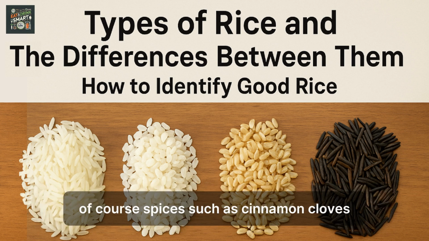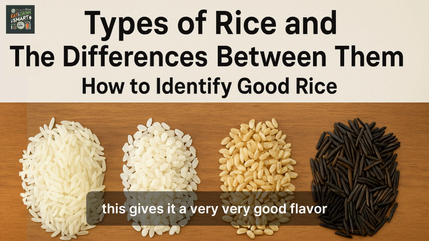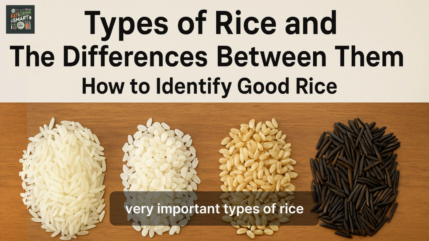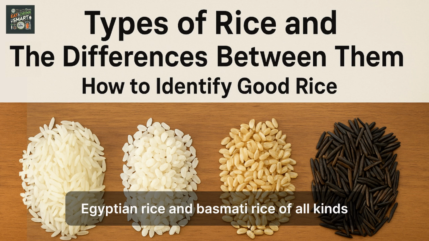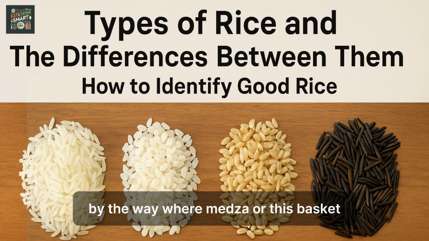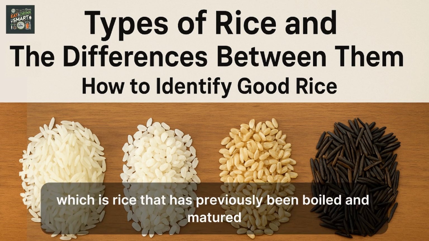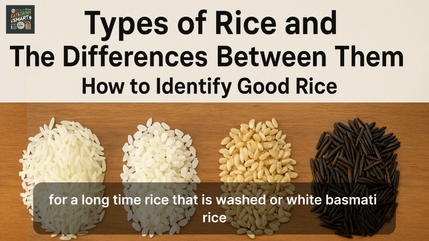Of course, spices such as cinnamon, cloves, cardamom, roses, etc. are added to it. This gives it a very, very good flavor. So today we talked about three very important types of rice: Egyptian rice and Basmati rice of all kinds, whether Basmati Mezza or Sella, which is rice that has previously been boiled and aged for a long time, and the polished white Basmati rice.